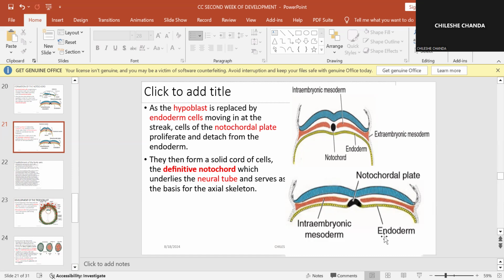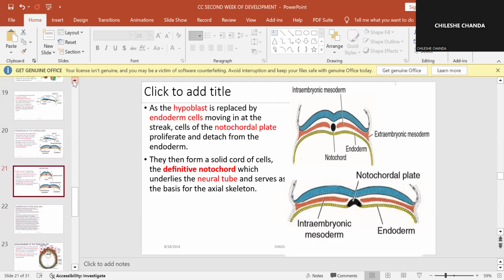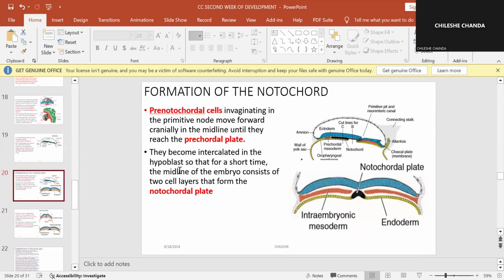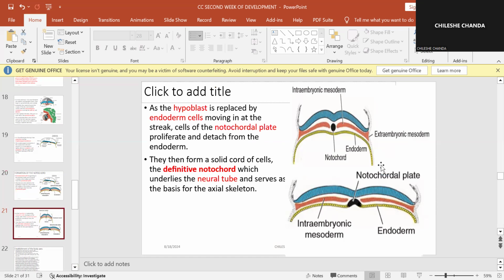This diagram is showing us a situation where we have cut this disc at this level, so that we are viewing this disc from this end, and we're able to see what is happening on this side. These cells initially will form this plate, the notochordal plate. With time, they're going to detach, and they're going to form a tube-like thing.